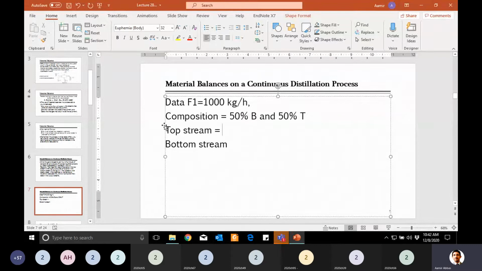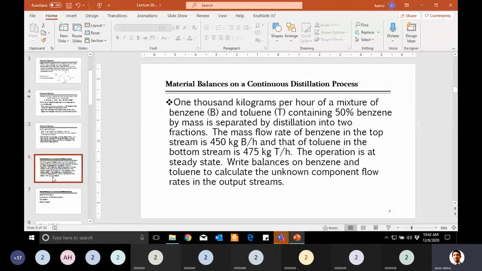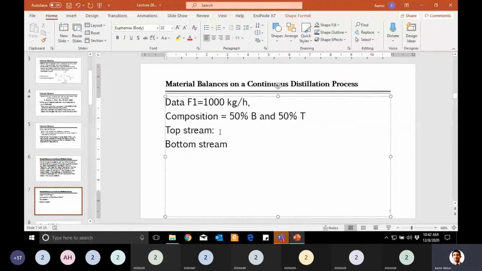In the top stream, it contains 450 kg benzene, while toluene is not given. So if I write here benzene B equal to 450 kg per hour, toluene is not given, so I put a question mark here.